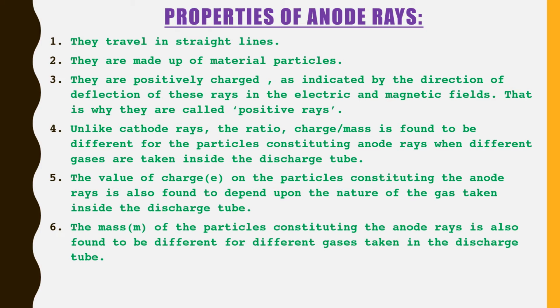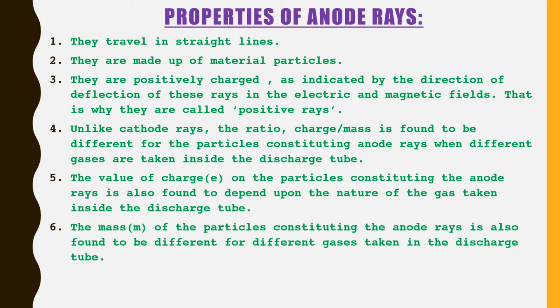In other words, these positively charged particles may carry 1, 2 or 3 units of positive charge depending upon the number of electrons knocked out. The mass of the particles constituting the anode rays is also found to be different for different gases taken in the discharge tube. However, its value is found to be nearly equal to that of the atom of the gas.